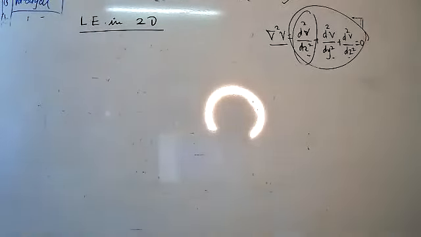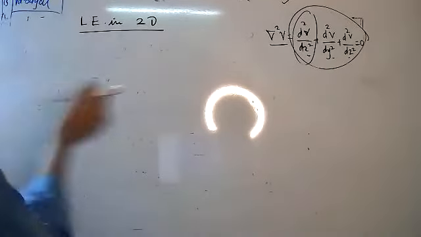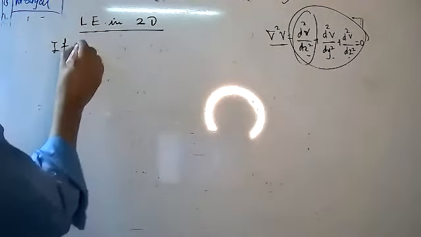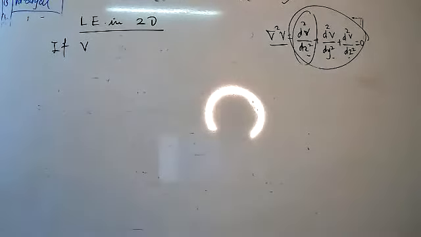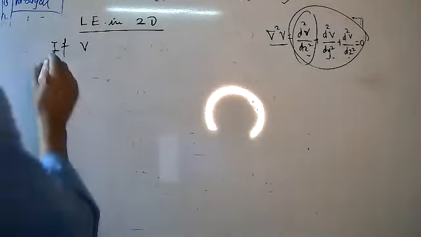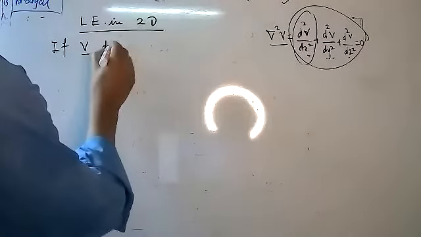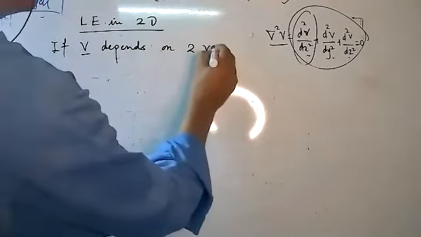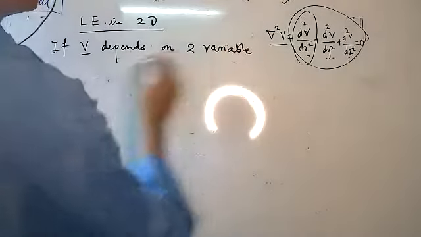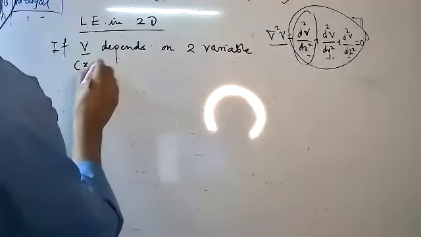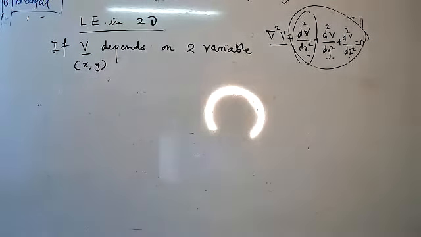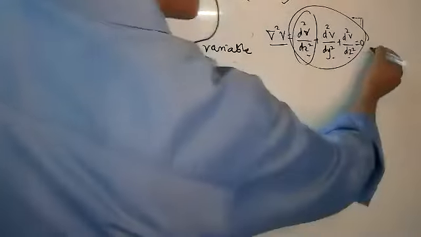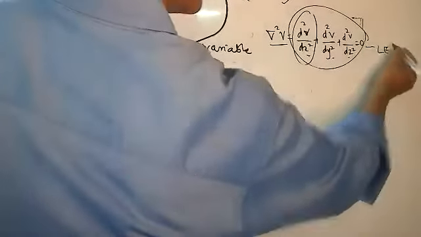And dear student, what is the meaning of Laplace equation in 2D? In this case, if V means potential, if V depends on two variables, that is, x and y, x comma y, and therefore this is your basic Laplace equation.